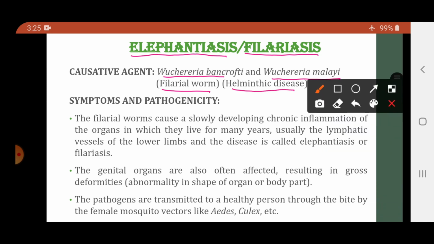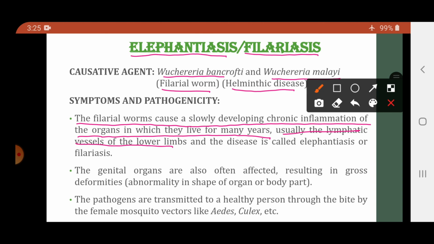Now what are the pathogenicity and the symptoms of the disease? The filarial worm causes slowly developing chronic inflammation of the organs in which they live for many years, usually the lymphatic vessels of the lower limbs, and the disease is called elephantiasis or filariasis.